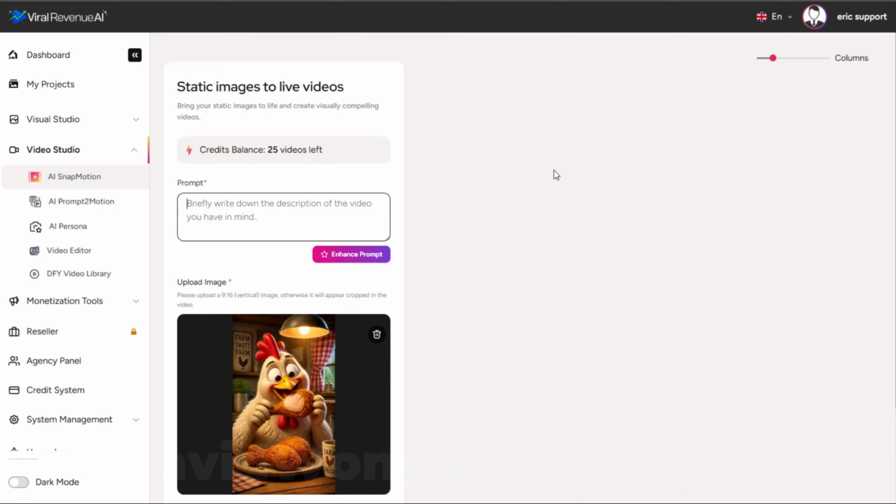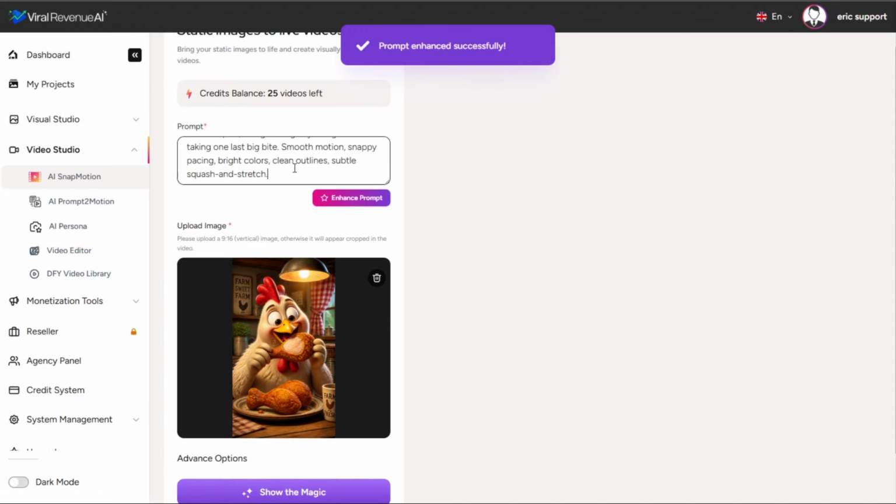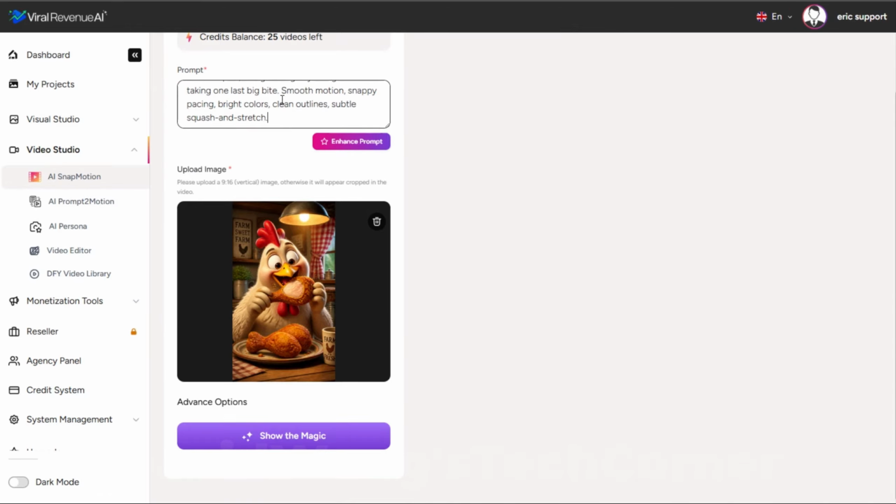For the prompt, I'm literally going to use the exact same prompt that I used for the image. A cartoon chicken is eating a chicken leg drumstick. Again, that alone would work just fine, and the result typically is going to turn out great. But because we have the enhanced prompt available, it doesn't cost any extra to use it. Let's just click it. And it gives us a much more in-depth prompt. And we'll go ahead and click the button that says Show the Magic.